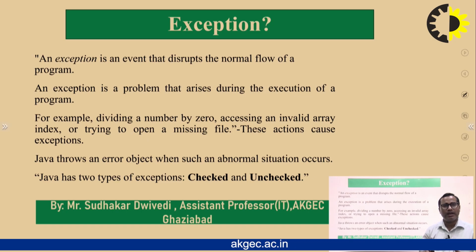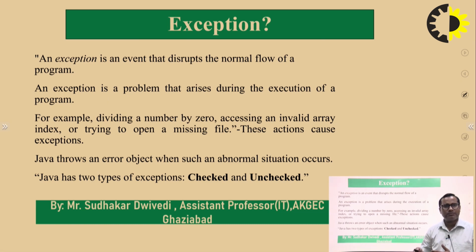And this condition may arise because of some reason. So we can say that an exception is a condition that causes some errors in the program and disrupts the normal flow of execution. For example, if we are writing a program with some arithmetic calculations and we have to divide some number by 0, we know that in arithmetic division by 0 is not defined, so it may cause an error condition.